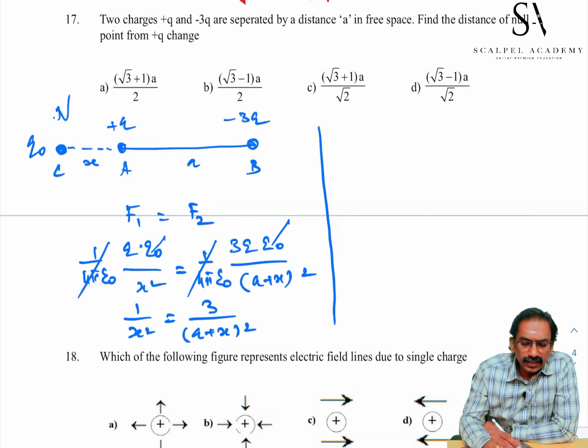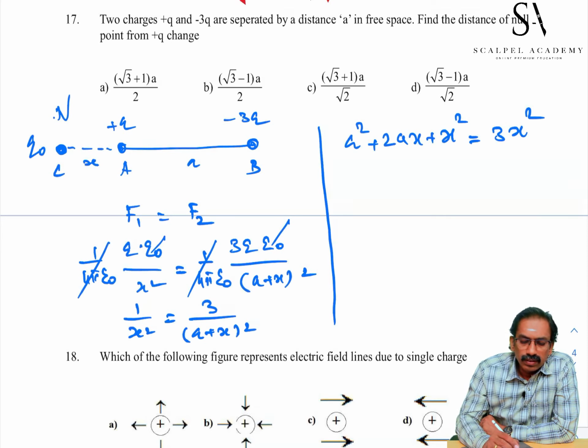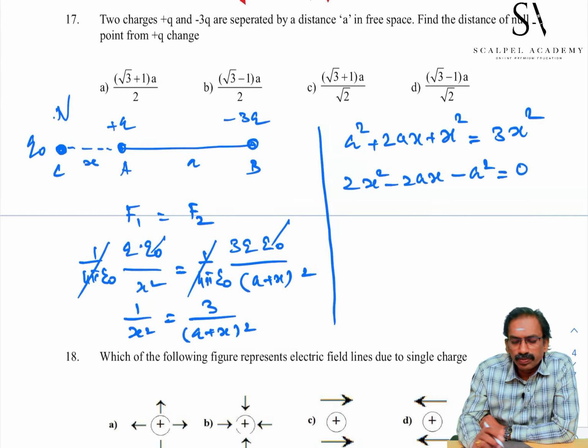Cross multiplication and expand it: a square plus 2ax plus x square is equal to 3x square. If we take x square to the right hand side, we get 2x square minus 2ax minus a square is equal to 0.